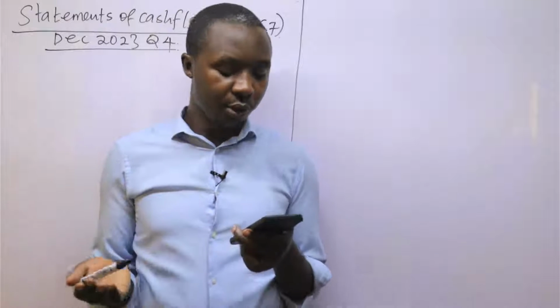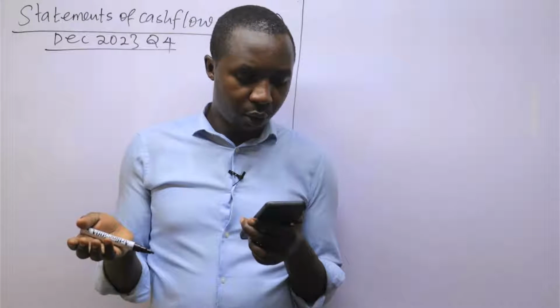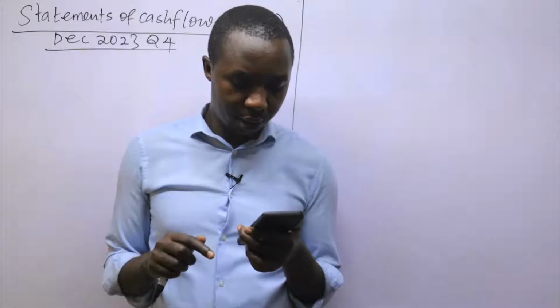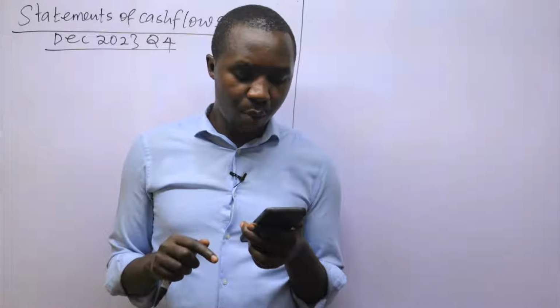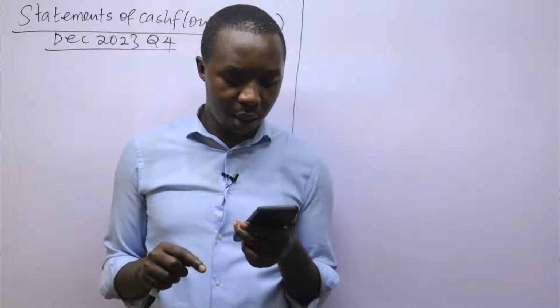Additional information: we have three additional pieces of information, so there are not many. The first one was that the property, plant, and equipment was stated at cost or valuation, less accumulated depreciation. During the year ended 31st October 2023, the property was revalued upwards for a gain amounting to 1,200,000.